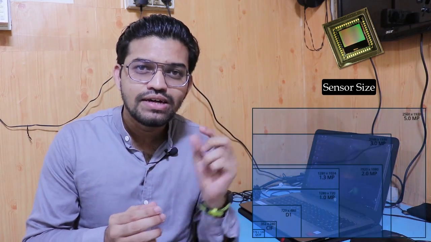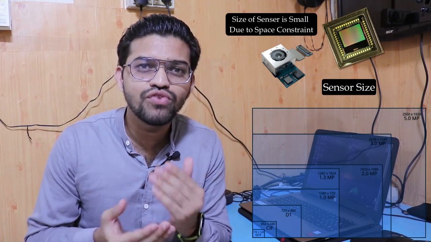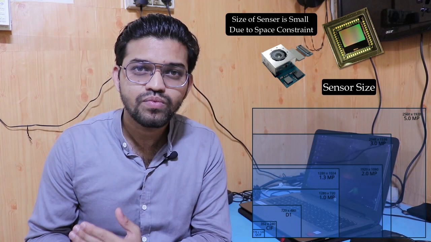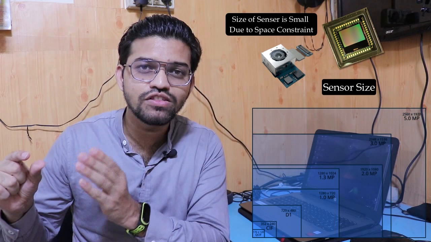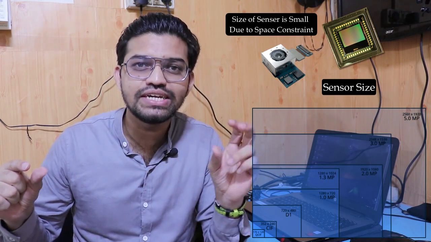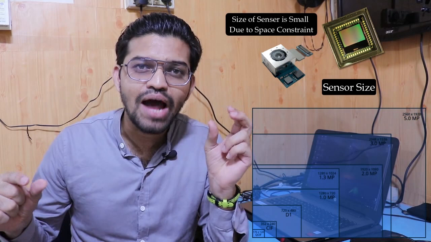Over here a crucial factor comes in, that is nothing but the sensor size. When we increase the number of pixels in that particular sensor, the sensor size also gets increased. But nowadays most of the camera manufacturers, most of the smartphone manufacturers, limit the size of the sensor in a smartphone, because ultimately in a smartphone we don't have that much space. So this is the reason smartphones have small camera sensors, and DSLRs have bigger camera sensors.